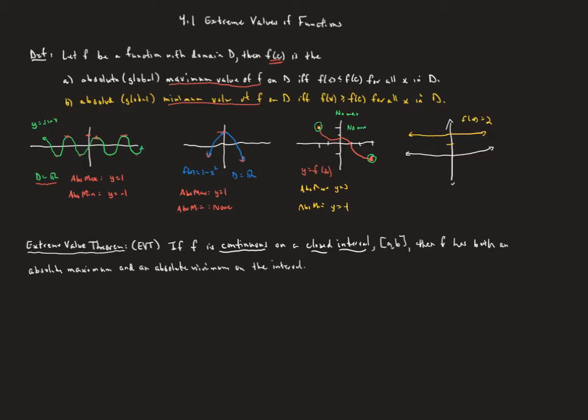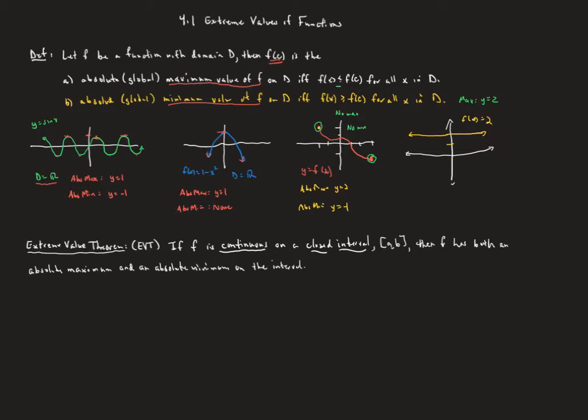Now it really gets strange on the yellow function here, because remember, the maximum value means it has to be greater than or equal to all the other values of y. Well, all of the y values are 2. So you could correctly say that the absolute maximum is y equals 2, because 2 is greater than or equal to all of the other y values.